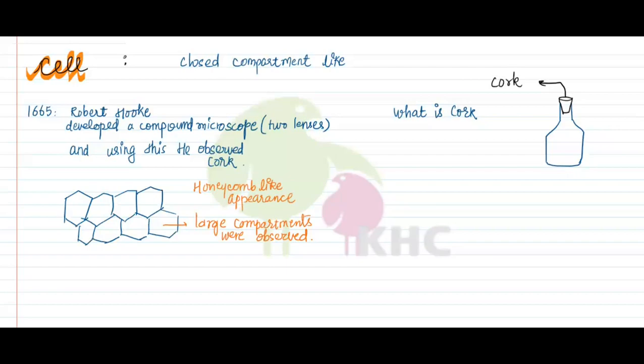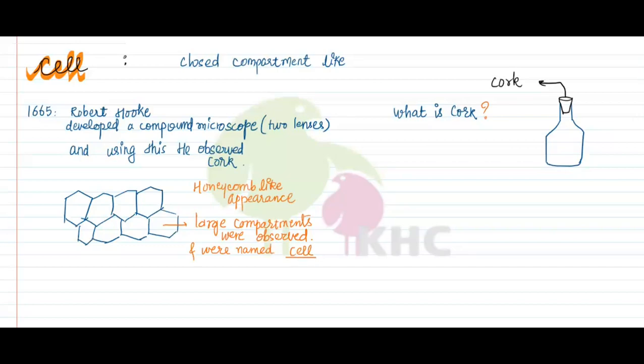And he called these small compartments, these large compartments that were observed, cell. They were named cell by Robert Hooke. What is cork?